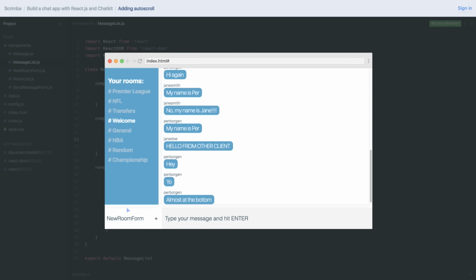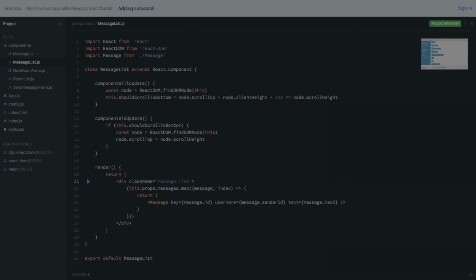So then the final feature is to make this new room form work. And after we've done that, we're done with all the JavaScript. And I'm going to show you how to modify this chat room so that you can create your very own chat room, both in terms of layout and theme, so that you basically can start chatting with your friends with your homemade chat application. So it seems I'll be holding my promise I gave you in the beginning that you will end up with your very own custom personal chat application at the end of this course. So I'm looking forward to seeing you in the next screencast. I'll see you there.